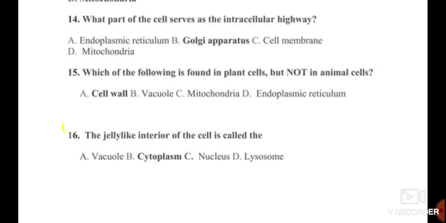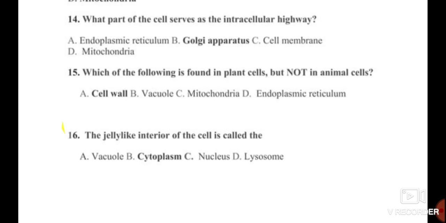Endoplasmic reticulum, where there is production of proteins. Cell membrane, it is a barrier, or it is selectively permeable for nutrients. Mitochondria, where there are oxysomes which play a role in oxidative phosphorylation.